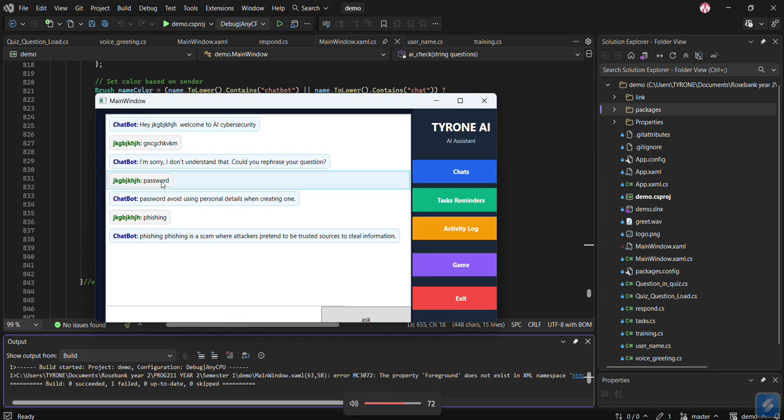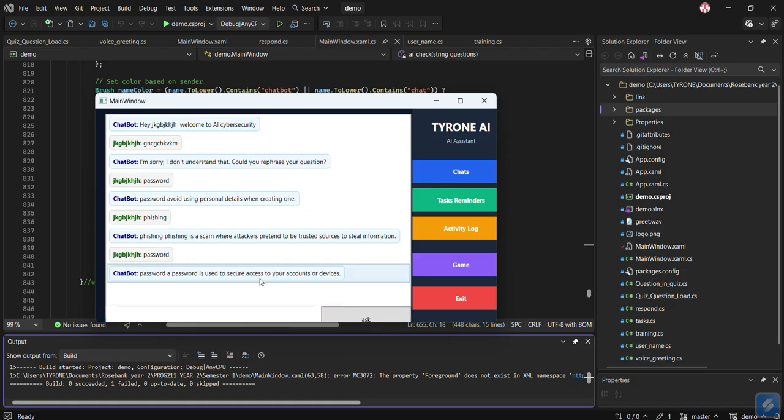What is password? Avoid using personal details when creating one. Let me ask again. Password is used to secure access to your company.